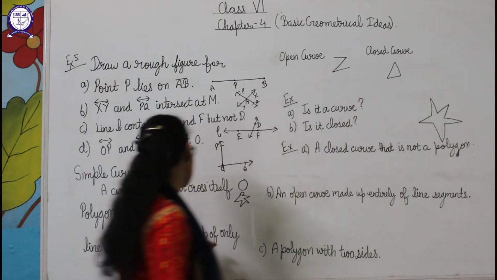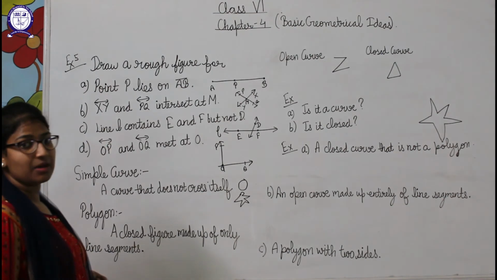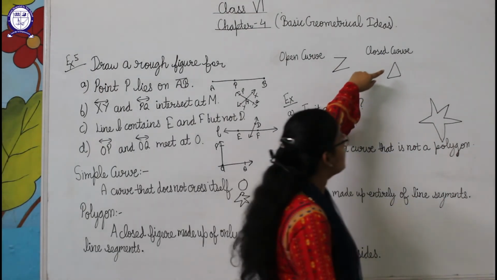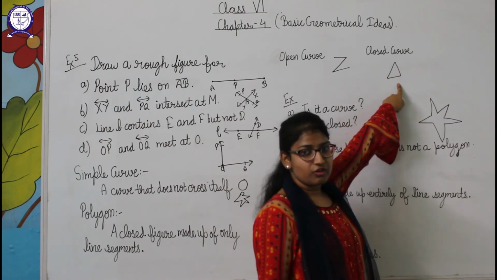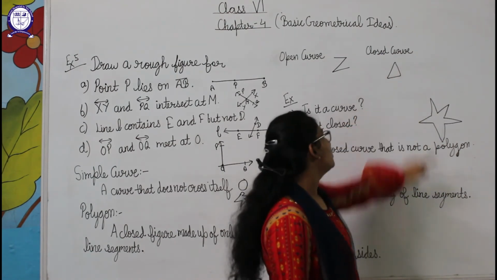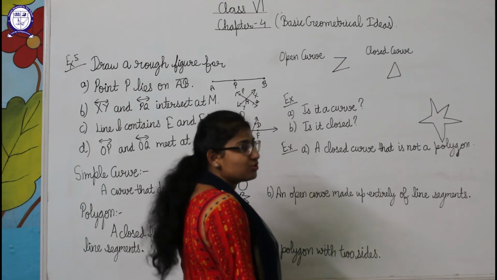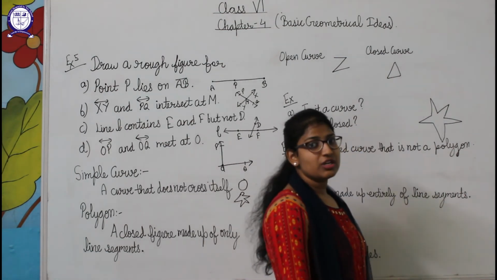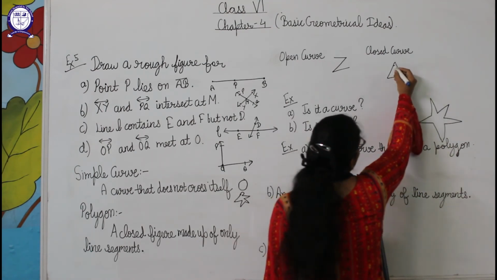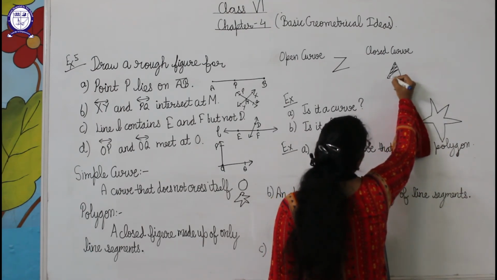Okay, and next, it should be made up of line segments. So it is made up of line segments. So also one line, two line, three line. This is a figure of triangle. This is a polygon. And suppose it is given to draw a polygon. So I have made this polygon, and now shade its interior portion. So we can shade this portion.